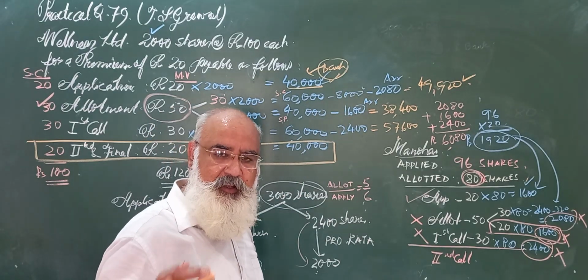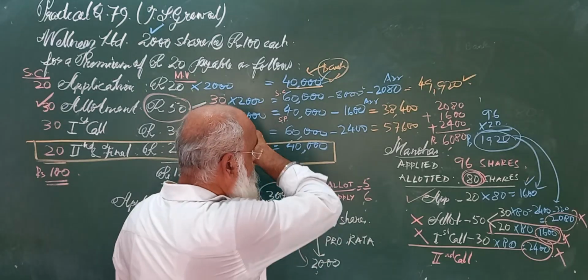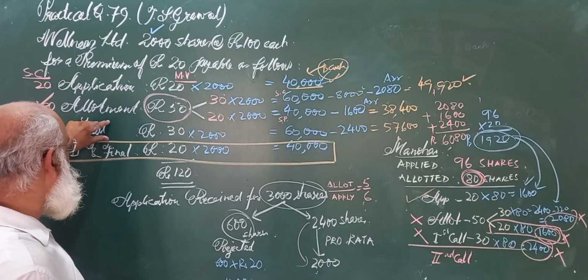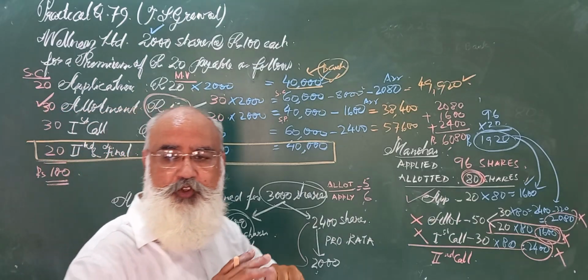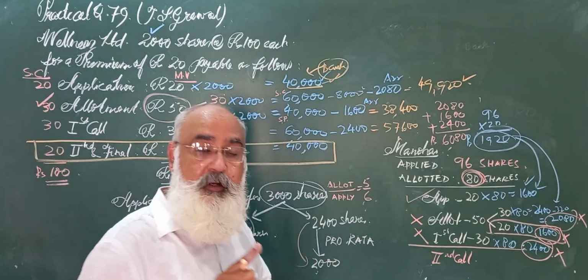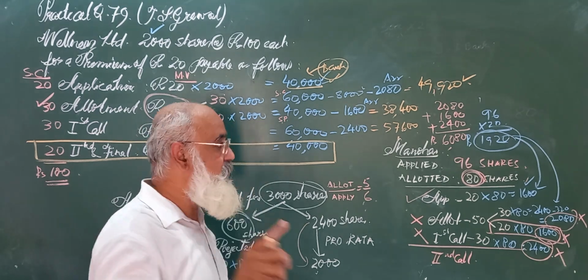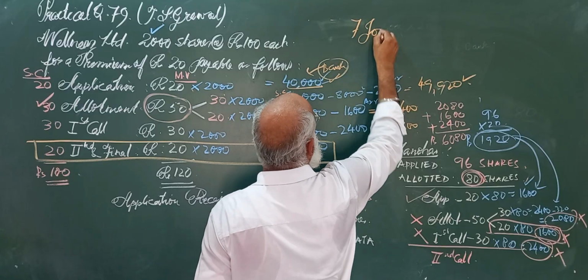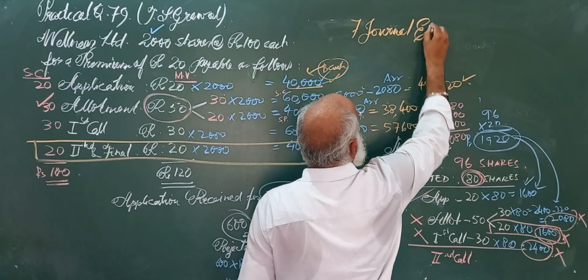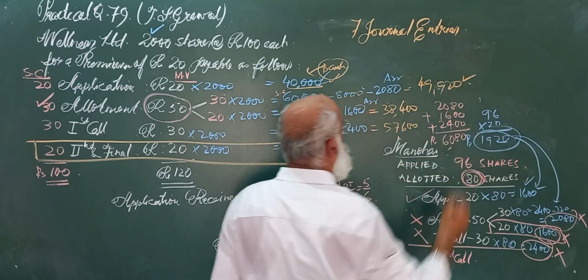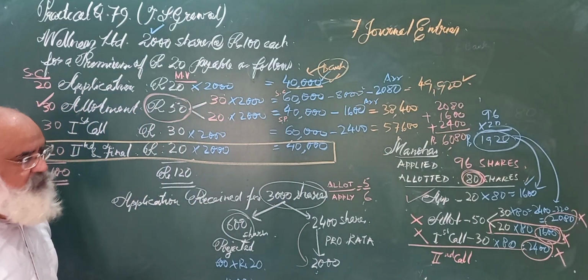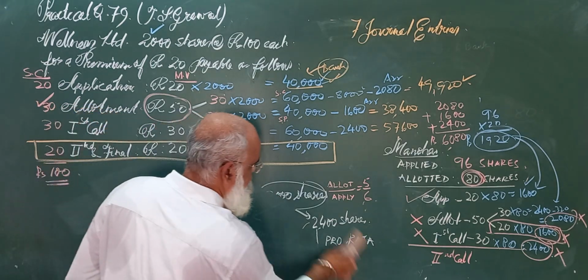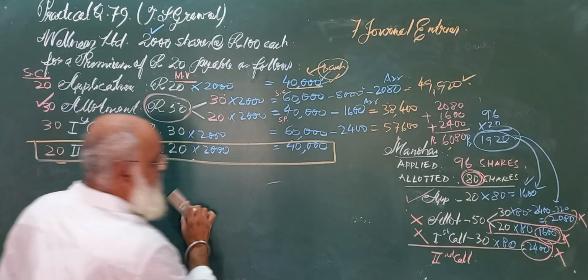So now if you will be required to make all the journal entries, you can pass. So total how many journal entries we need to pass? Just look here. We need to pass 2 entries for allotment, 2 entries for first call. Second and final call has not yet been made. So only 6 entries here plus 1 entry we need to do of forfeiture. So total 7 journal entries we require. So let us make those 7 journal entries. First I am wiping this here. I need some space here for writing the journal entries.